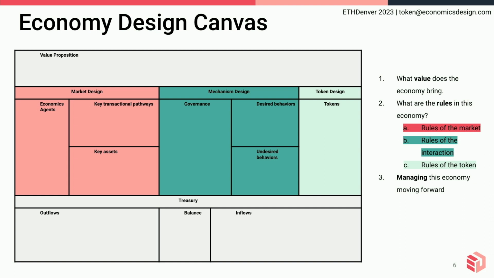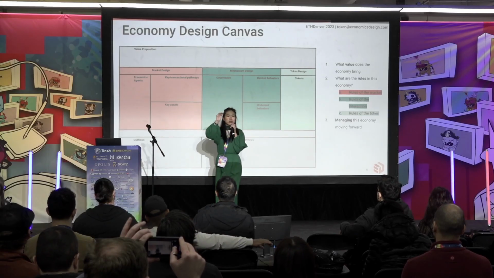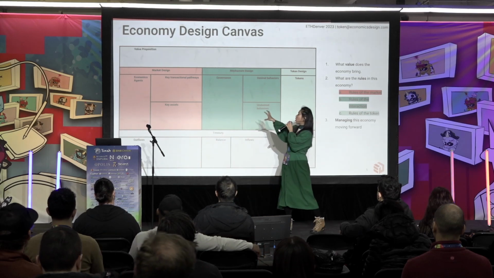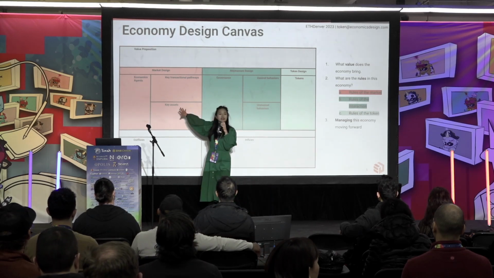So you see, the first part we talked about is value proposition. So we start with value proposition. And then the three different rules we talk about: market design, mechanism design, and token design. How do we design the market of your system? Looking at the economic agents, looking at the key transactional pathways, and the key assets that will be in place. We don't have to write any rules here right now, just figuring out and labeling, just listing who are all these things in your market, what makes up your market.